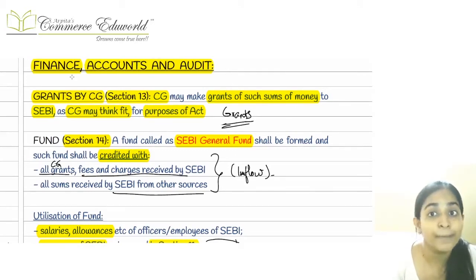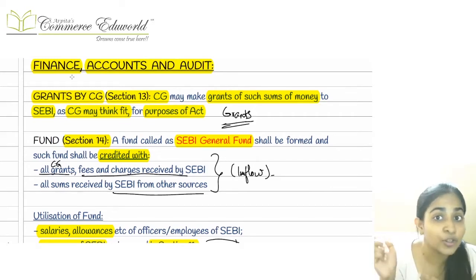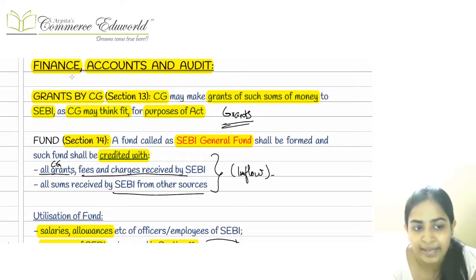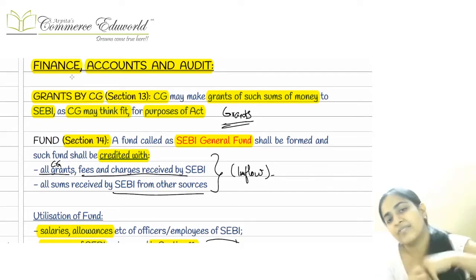Okay, I did not mention penalties. Penalties go to the Consolidated Fund of India. So we are talking about the fees, charges, etc., which is levied by the SEBI. So from these sources we get the inflow.